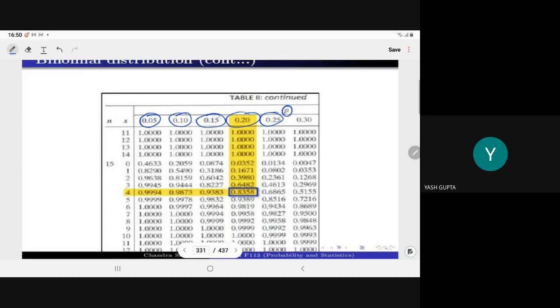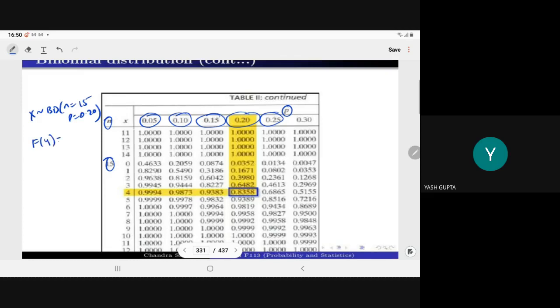This is the heading, and here we have the n value. So let n is equal to 15 and p is equal to 0.20. Let x follow the binomial distribution with n equal to 15 and p equal to 0.20, and you have to determine what is the F at 4.